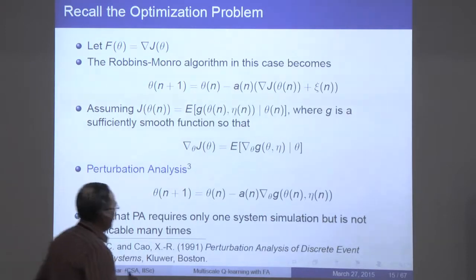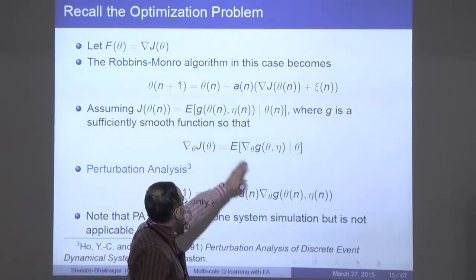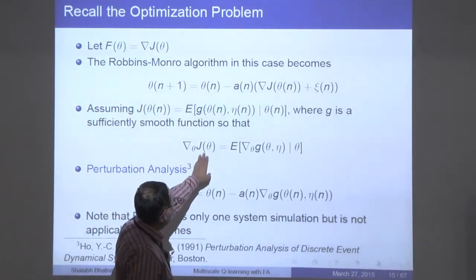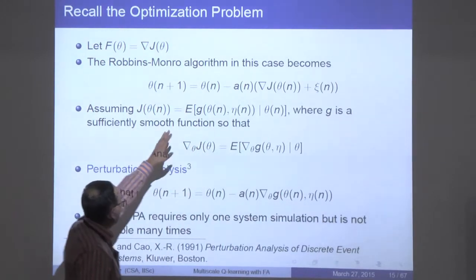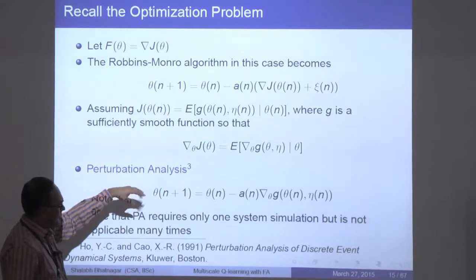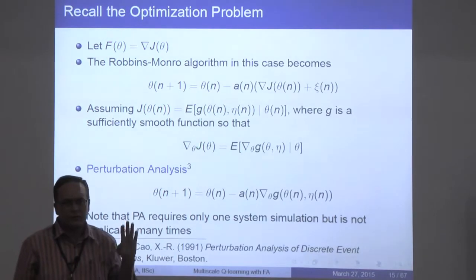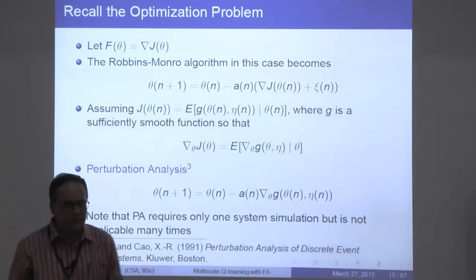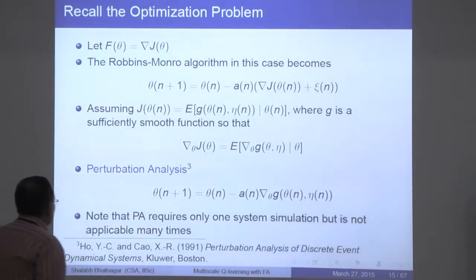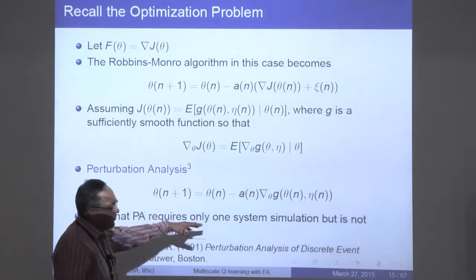Now we know that the expectation of the gradient is nothing but the gradient of the expectation, and that's what we care about. So this will track that ODE, and therefore you will converge to a minimum of the performance metric, the average performance. Now all this requires only one system simulation.